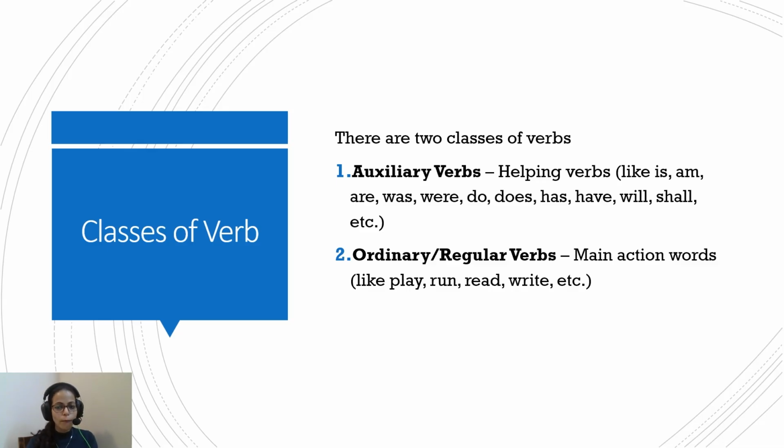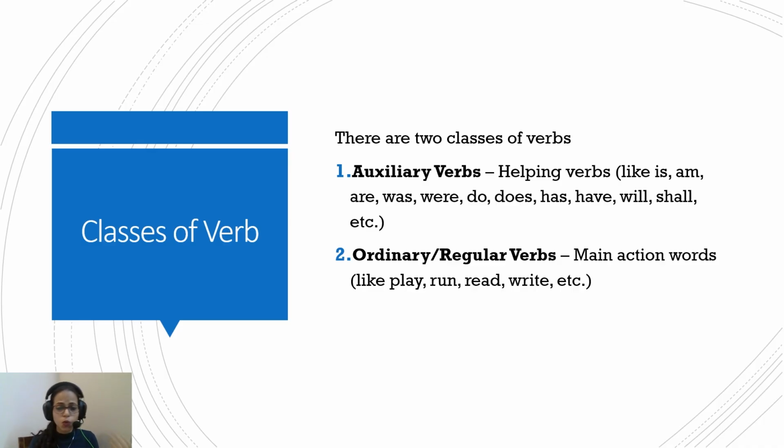So there are two broad categories of verbs, that is auxiliary verbs and the ordinary or regular verbs. Auxiliary verbs are the helping verbs. They are like is, am, are, was, were, do, does, has, have, will, shall, etc. So they are sort of helping the main verb. And what are the main verbs? They are obviously the ordinary or the regular verbs. So these are two classes of verbs. That is, based on the functions, we can categorize them into auxiliary verbs and main verbs.